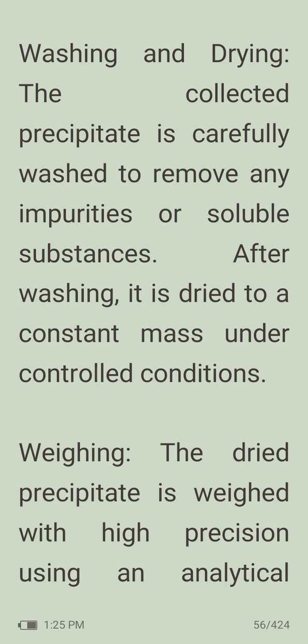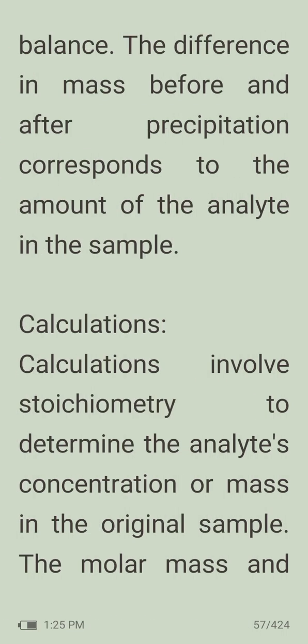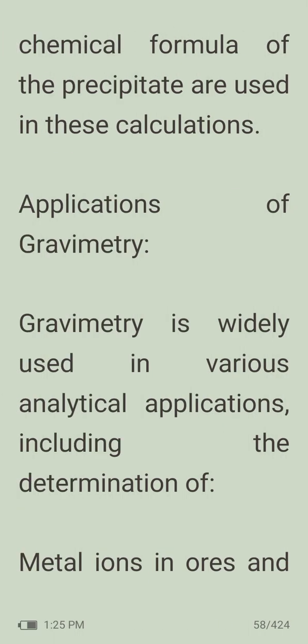Then washing and drying. The collected precipitate is carefully washed to remove any impurities or soluble substances. After washing, it is dried to a constant mass under controlled conditions. Then weighing. The dried precipitate is weighed with high precision using an analytical balance. The difference in mass before and after precipitation corresponds to the amount of the analyte in the sample. So calculations. Calculations involve stoichiometry to determine the analyte's concentration or mass in the original sample. The molar mass and chemical formula of the precipitate are used in these calculations.